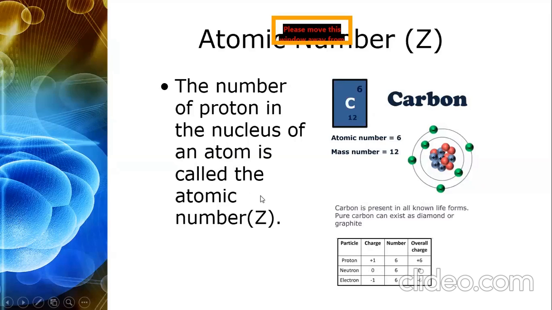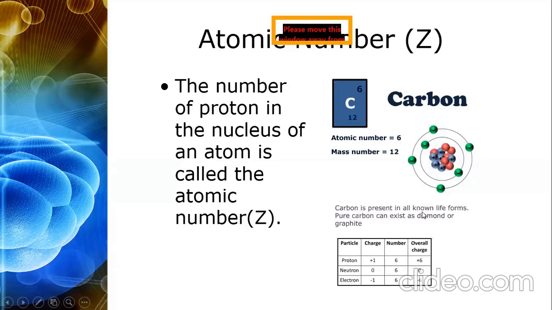We can say that atomic number is actually the number of protons in the nucleus or the number of electrons in the orbit. This is the carbon atom, and there are 6 protons, 1, 2, 3, 4, 5, 6, and 6 electrons, 1, 2, 3, 4, 5, 6. That's why the atomic number of carbon is 6.